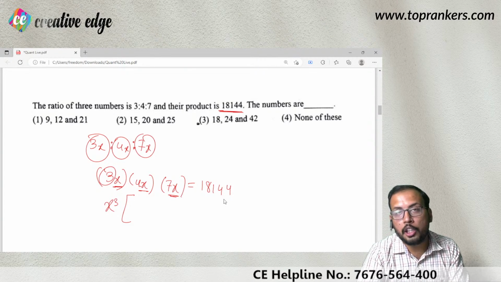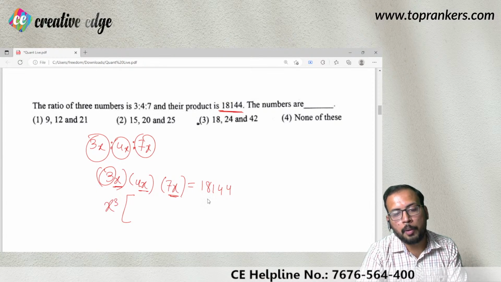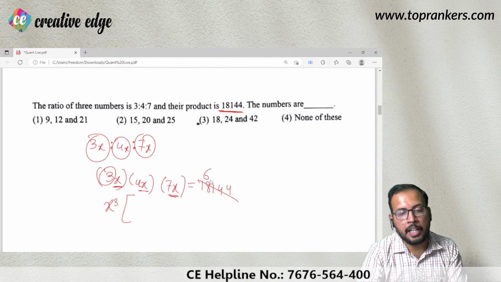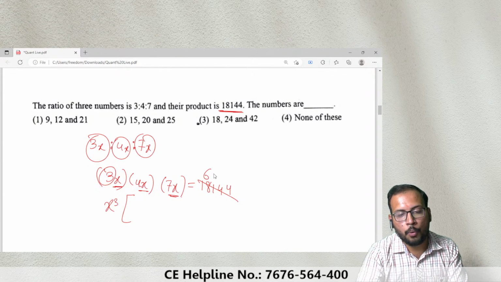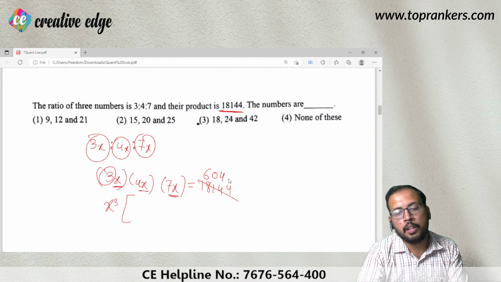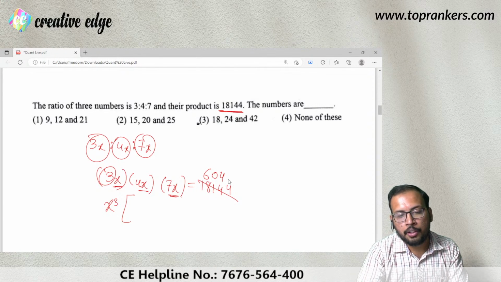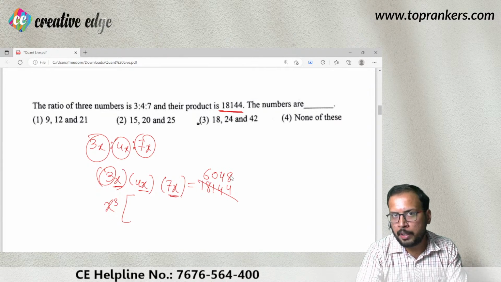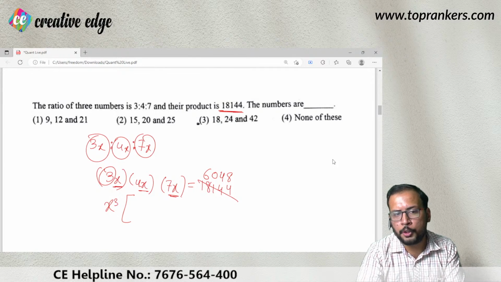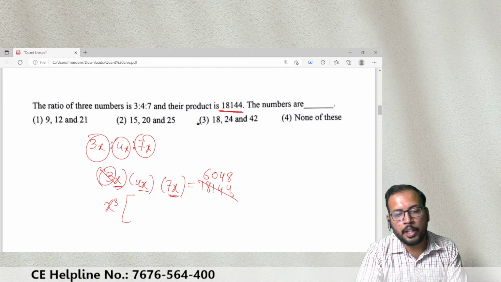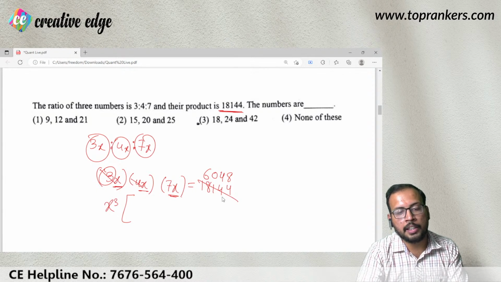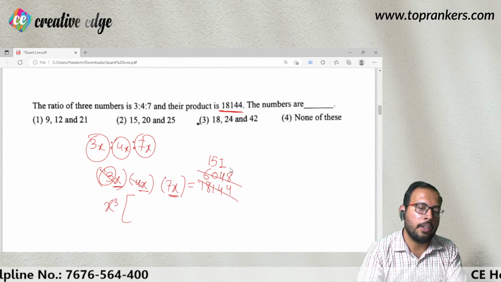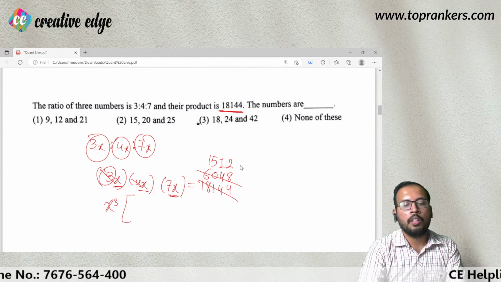This 3 is going to go in the denominator on the right hand side, so it will become cancelled with 18144. So 3 6s are 18, then 1, 4, so 3 4s are 12, then I have 3 8s are 24. I hope this idea will be clear to everyone. I am just simply cancelling it. Okay, you can do it on the side also if you wish to. Then I have cancelled 3 with 18144. Then let us compare, cancel with 4, so 4 1s are 4, 4 5s are 20... 1512.